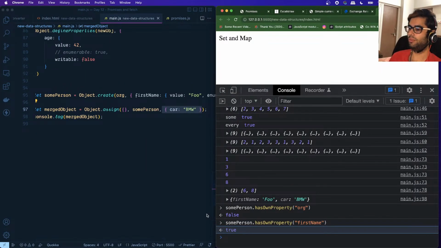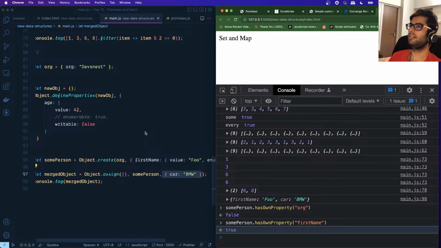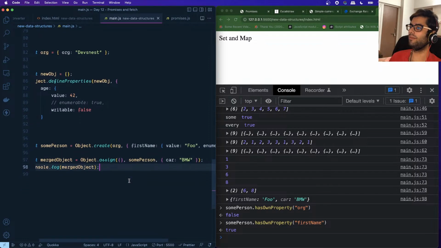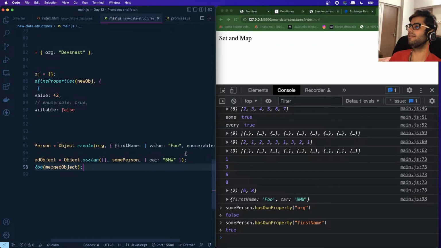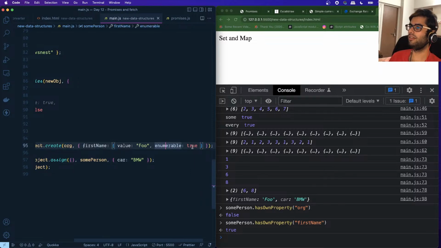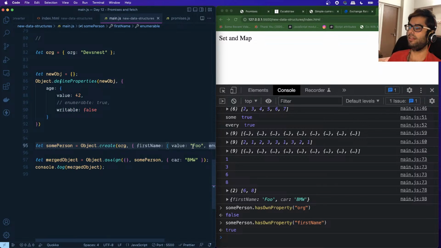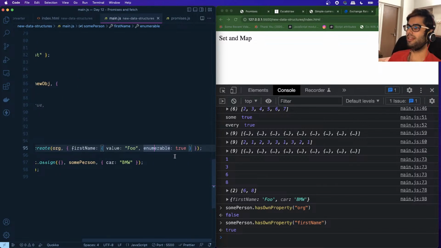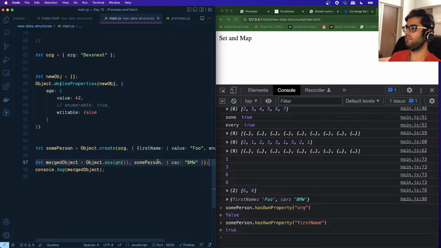I hope these two doubts from yesterday's session are clear. Why was it not merging foo in this object? Because by default enumerable is set to false, and the moment we set it to true, it was being merged.